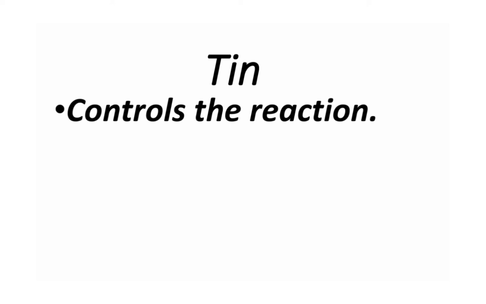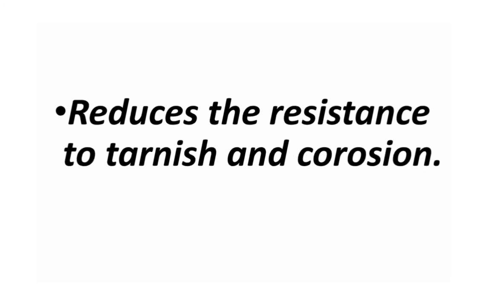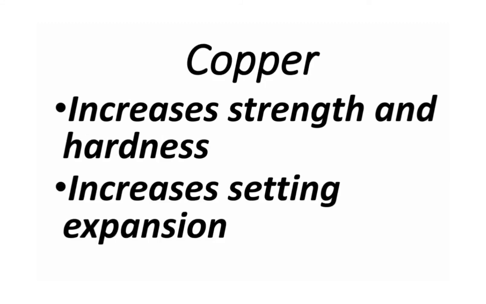Now we have tin. Tin mainly controls the reaction between silver and mercury. Without tin, the reaction would be too fast and setting expansion would be unacceptable. Tin reduces the strength and hardness and also reduces the resistance to tarnish and corrosion. So tin content should be controlled. Next, copper. It increases the strength and hardness and also increases the setting expansion.